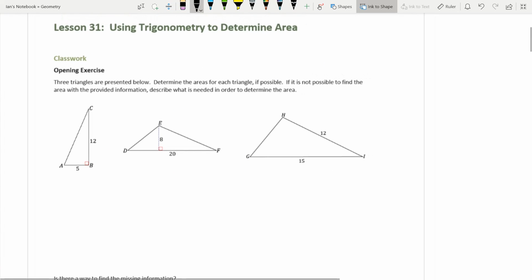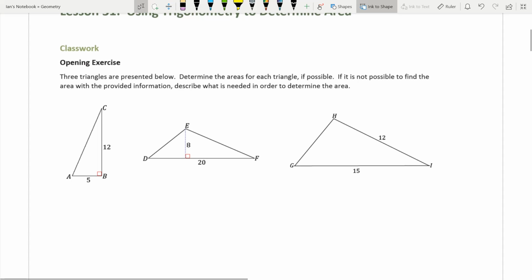Lesson 31, using trig to determine area. This is going to be a really fun one, guys.